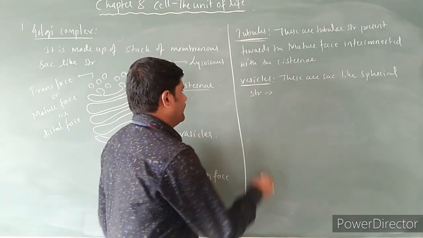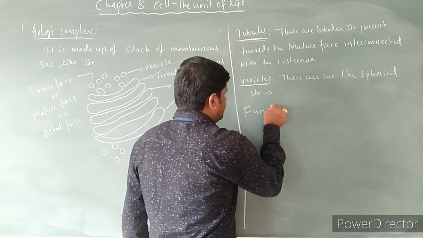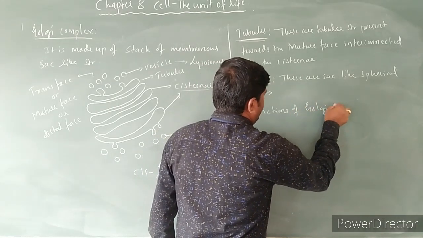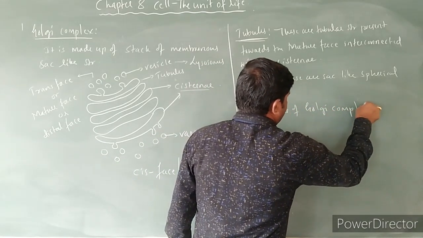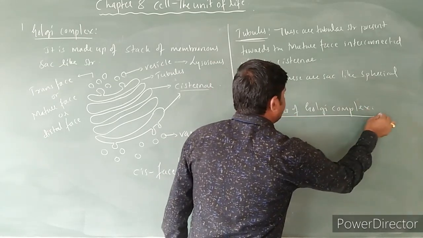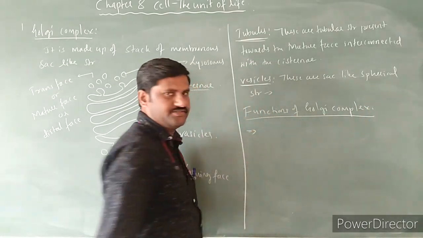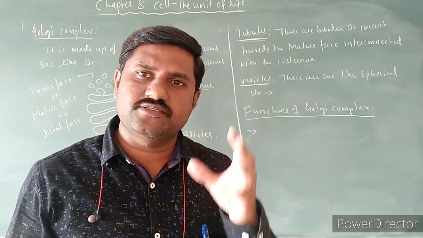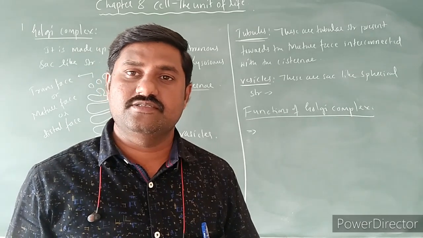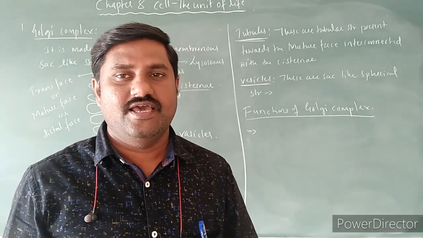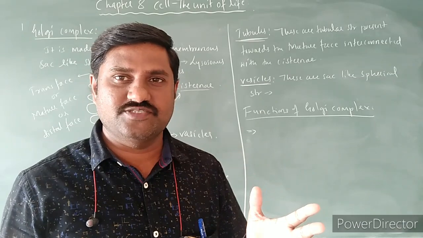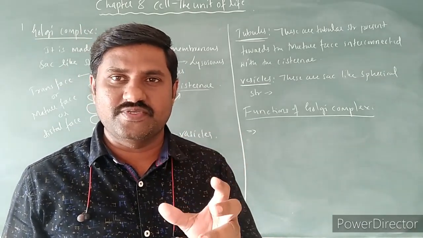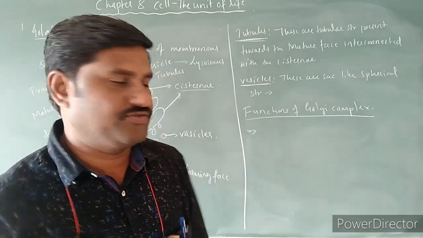All these structures together form this Golgi complex. Let us start with the functions of the Golgi complex. What are the major functions? As you know, the endoplasmic reticulum produces digestive enzymes, and those enzymes are transferred to the Golgi complex vesicles, and those vesicles later become lysosomes.